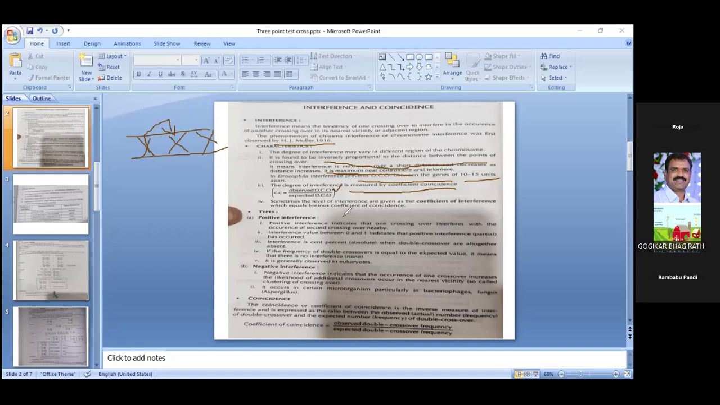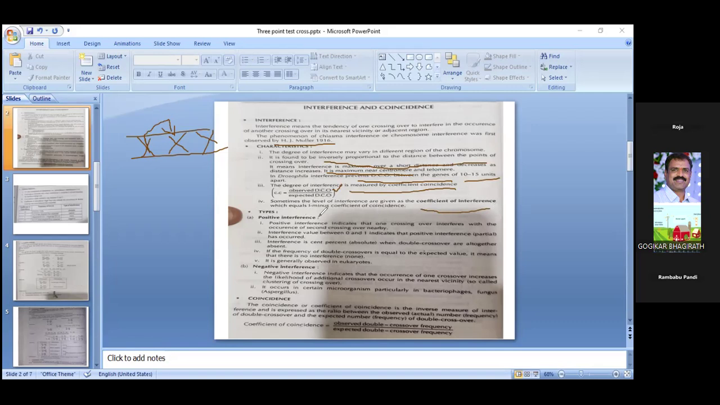Sometimes the level of interference is given as the coefficient of interference also, which is equal to 1 minus coefficient of coincidence. That is, I is equal to 1 minus C. I means interference, and C means coefficient of coincidence.